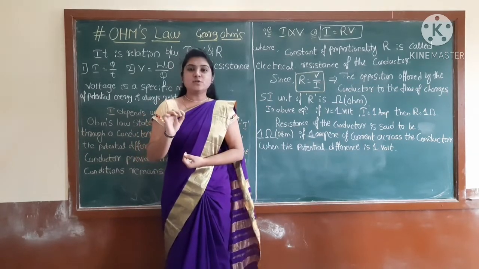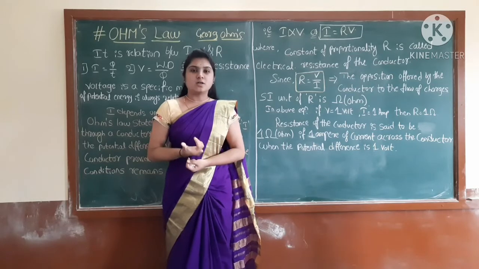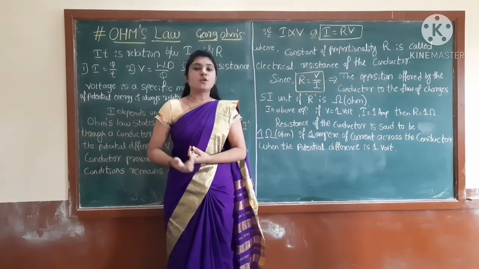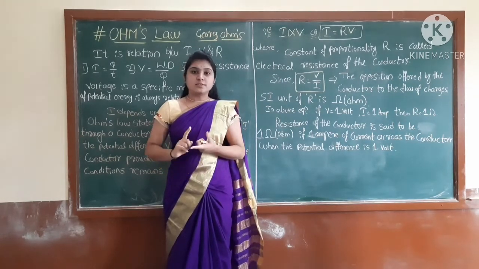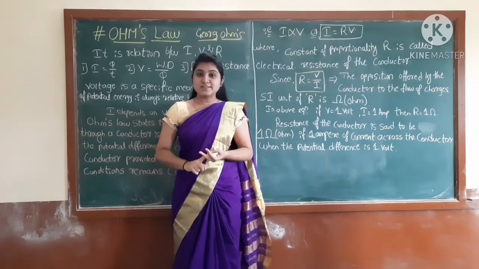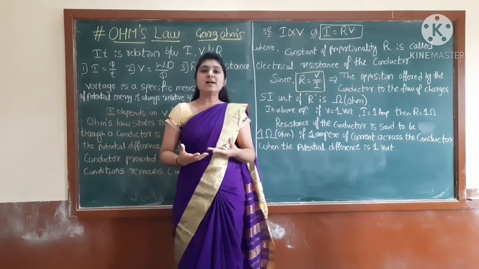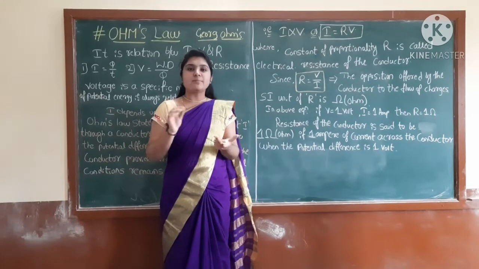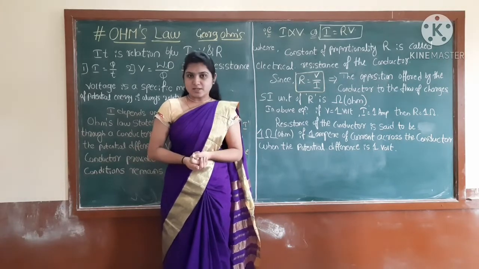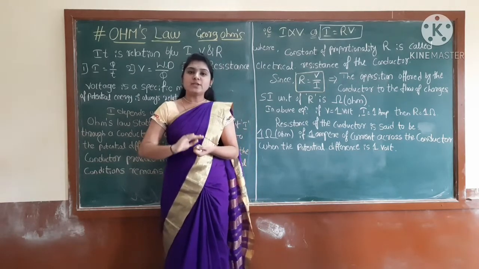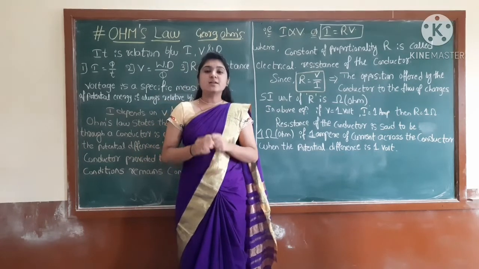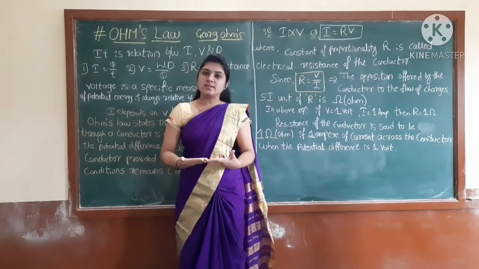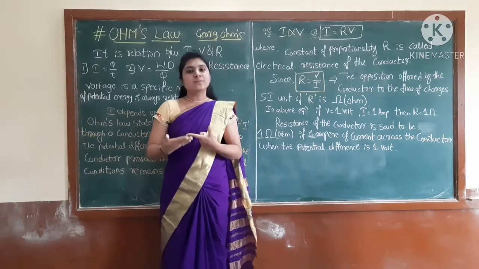If the necessary things are present, we can say that building is a college or a school. What are the necessary things? Teachers, students, benches, board, books. These are some necessary things. If they are present in one building, then only we can call that building a school. Here also, an electronic circuit is formed when a conducting path is created for the flow of electrons, and that constitutes the electric current.